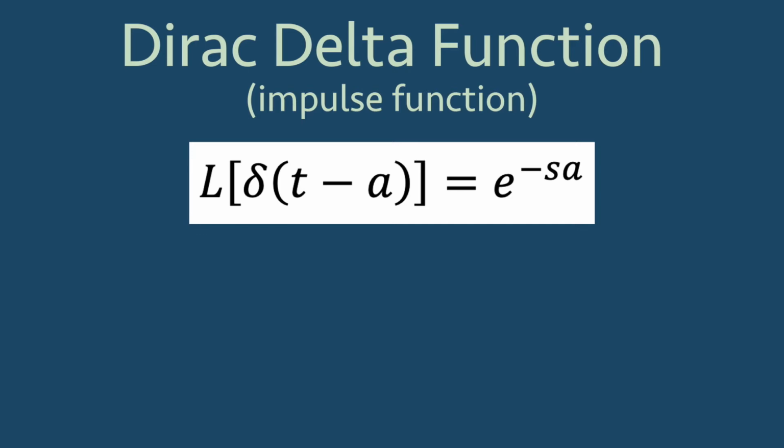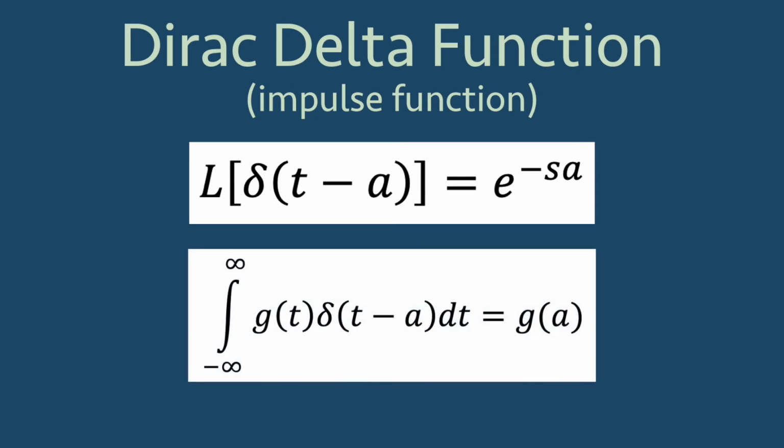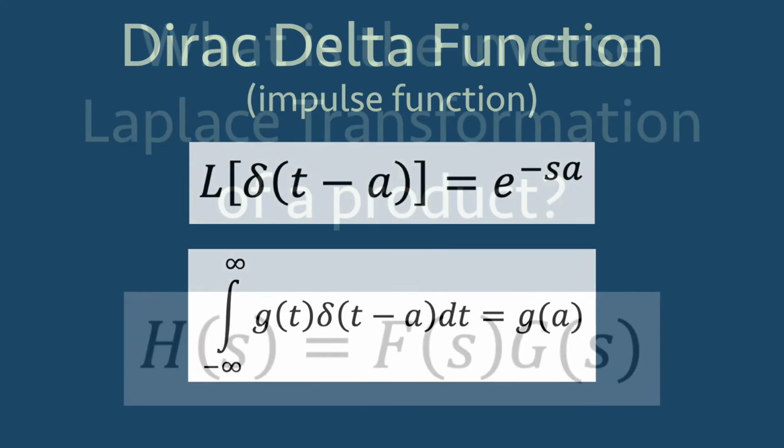And finally, it can also be shown that for a continuous function g on negative infinity to infinity, the integral from negative infinity to infinity of g(t) δ(t − a) dt is equal to g(a). What we have defined here for δ(t) is not really a function in our familiar sense. It is a distribution. This means δ(t) is only defined in terms of what happens when we multiply it by a function and integrate, which is what we've seen with this integral.